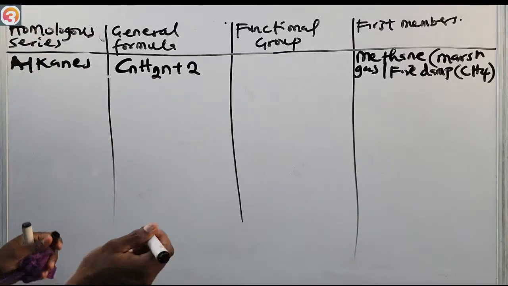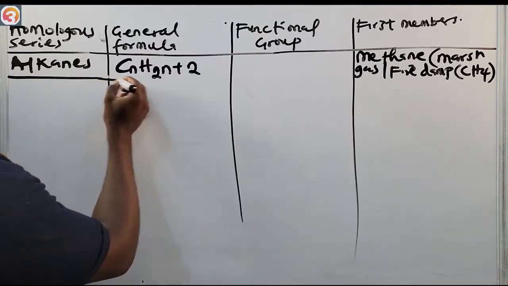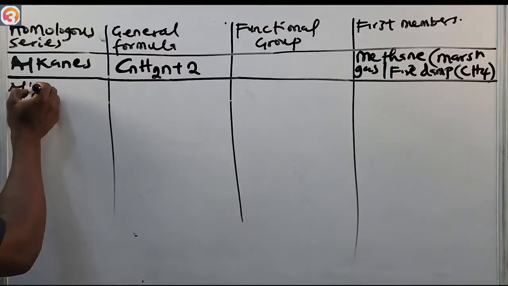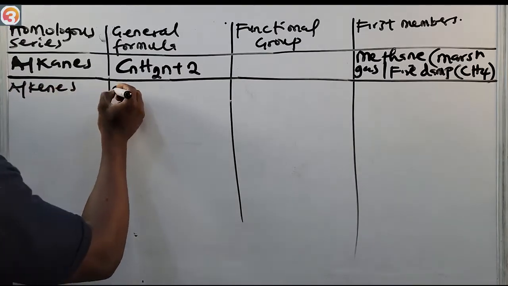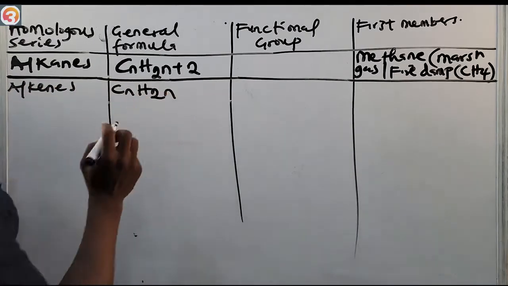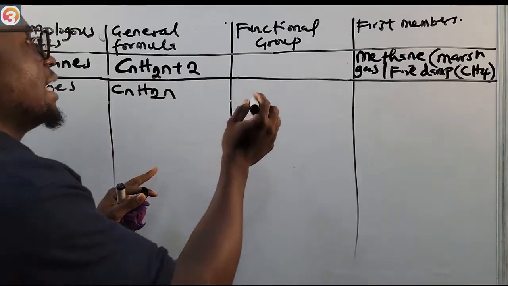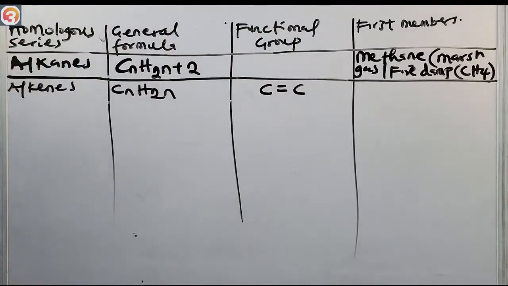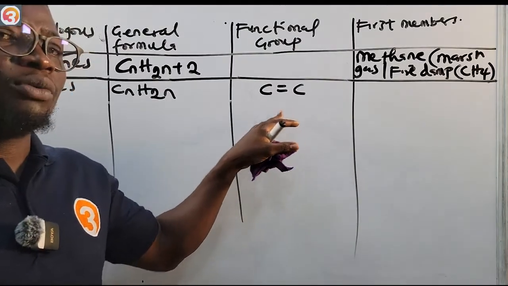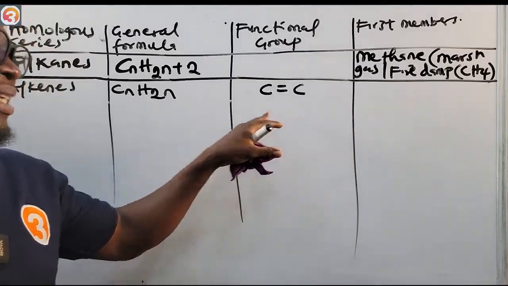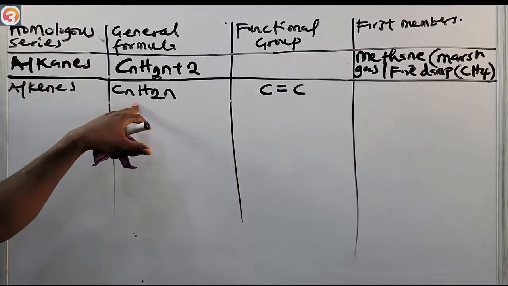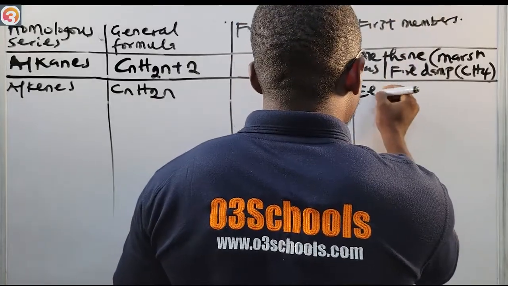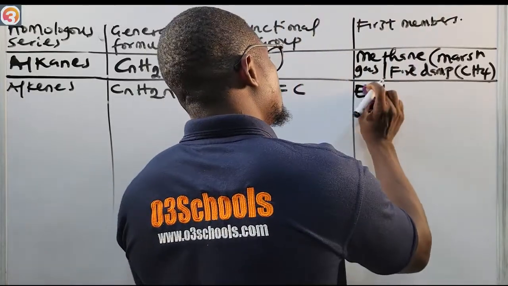Then of course, we're going to see another one, the alkenes. The general formula is CnH2n, and the functional group is a double bond, carbon to carbon double bond, present in alkenes. The general formula is CnH2n, and the first member, of course, is 18.